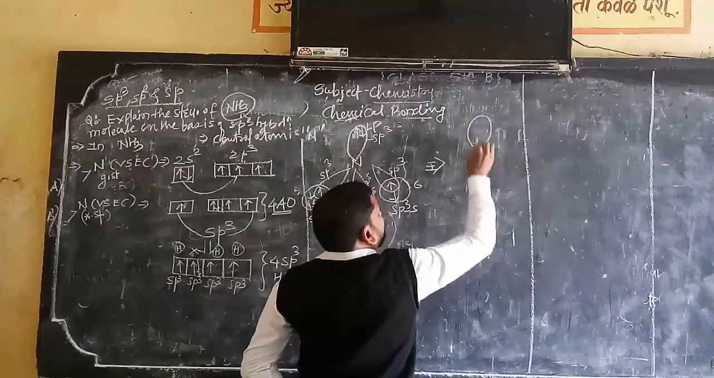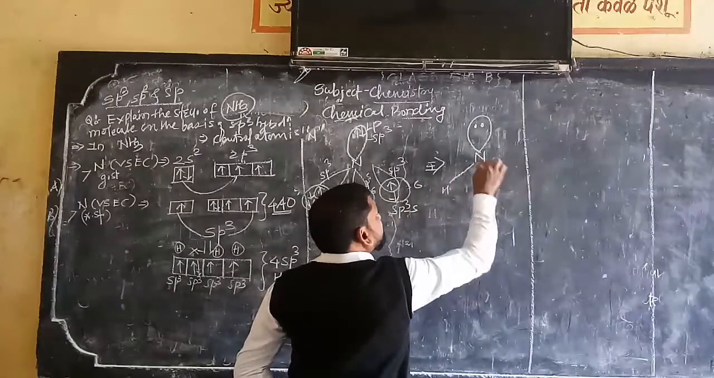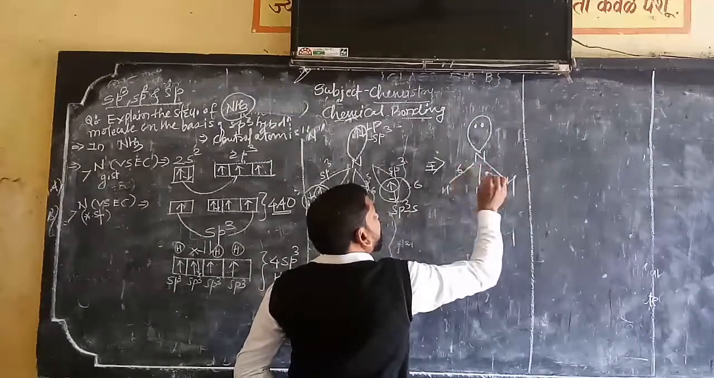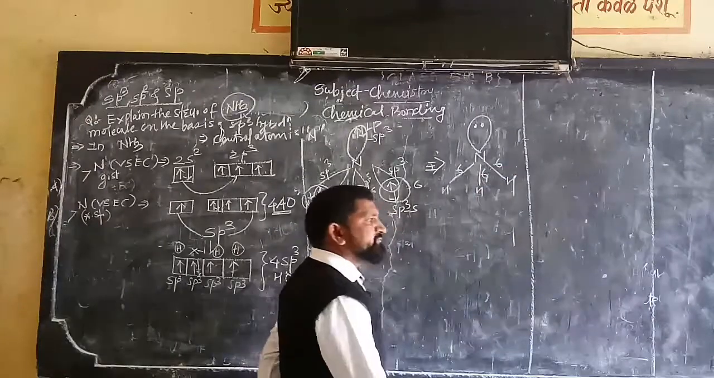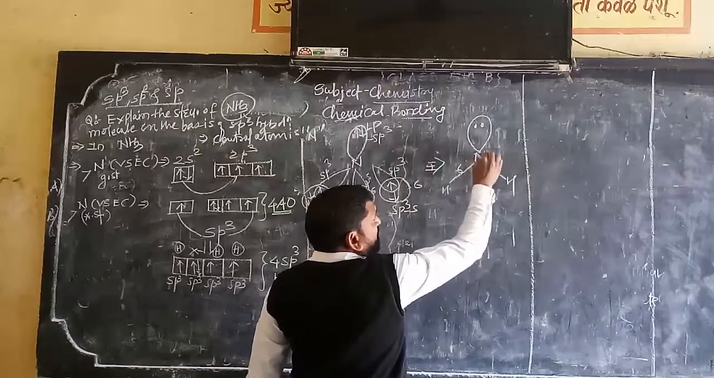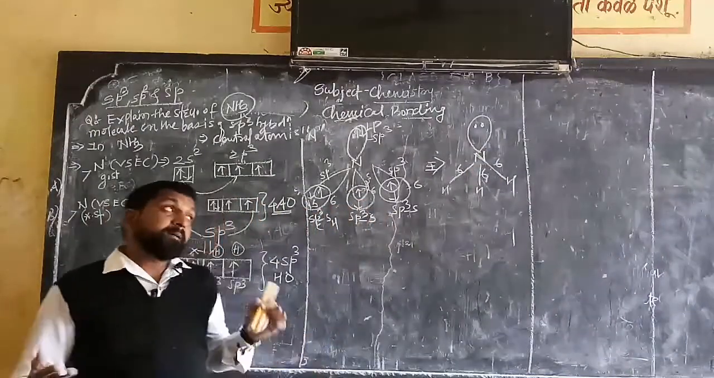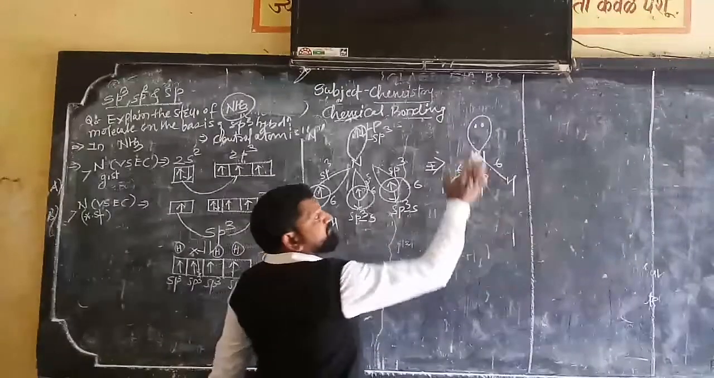See here what happened. Nitrogen has a lone pair of electrons, and with hydrogen, hydrogen and hydrogen it forms sigma bond, sigma bond, sigma bond. How many sigma bonds are there? 3 sigma bonds.